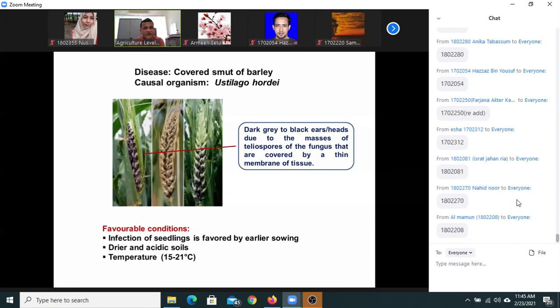And in case of covered smut, also the heads turn into a black smutted structure due to masses of teliospores of the fungus, which is also covered by a thin membrane.